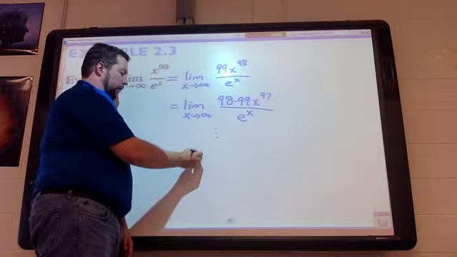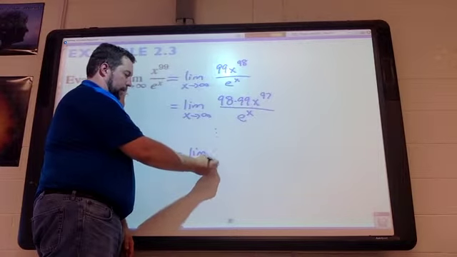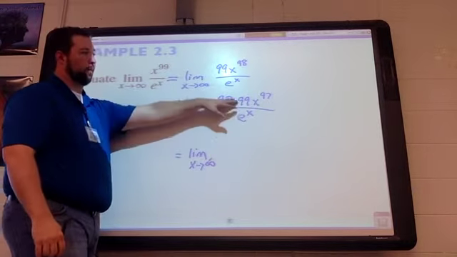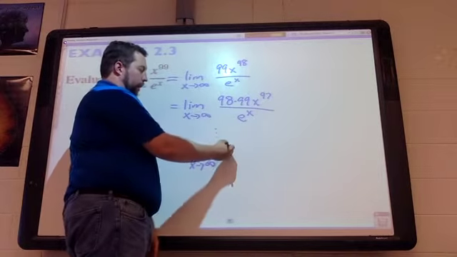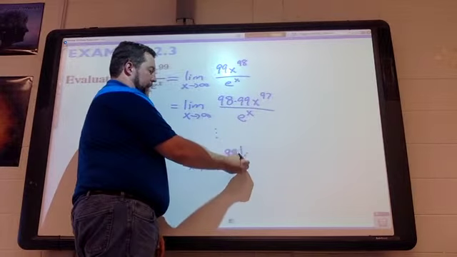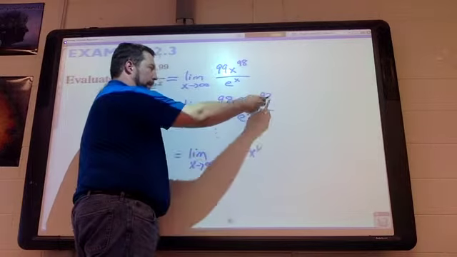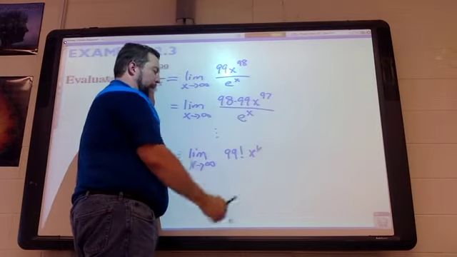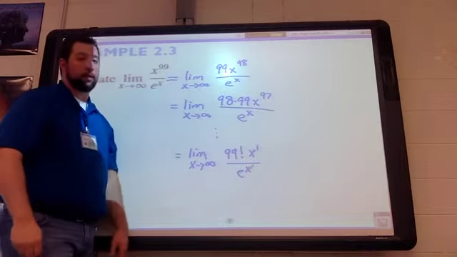Eventually, these each come down in succession, so at some point I would get 99 factorial x to the first power, because I brought 99, 98, 97 down, all over e to the x, which is still indeterminate.